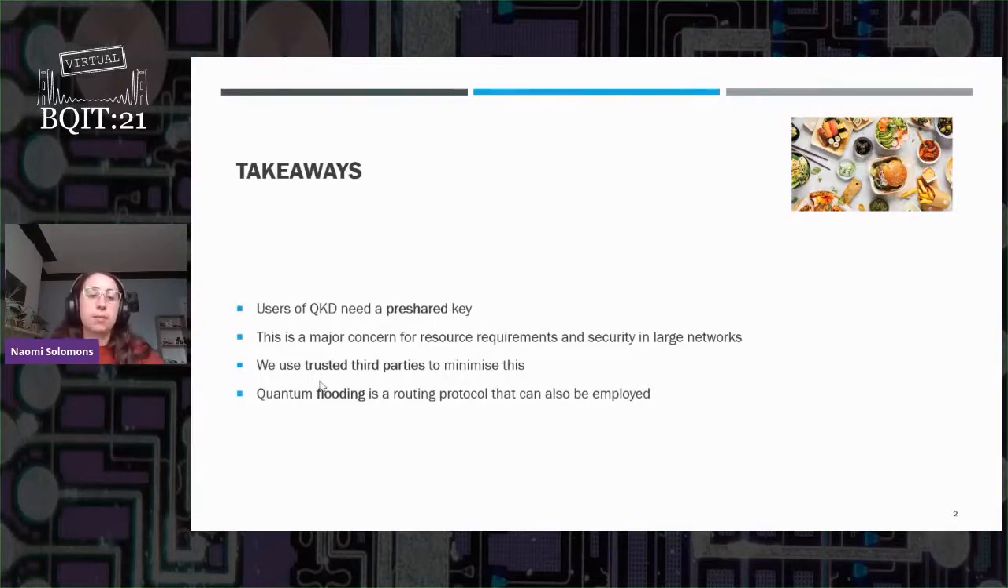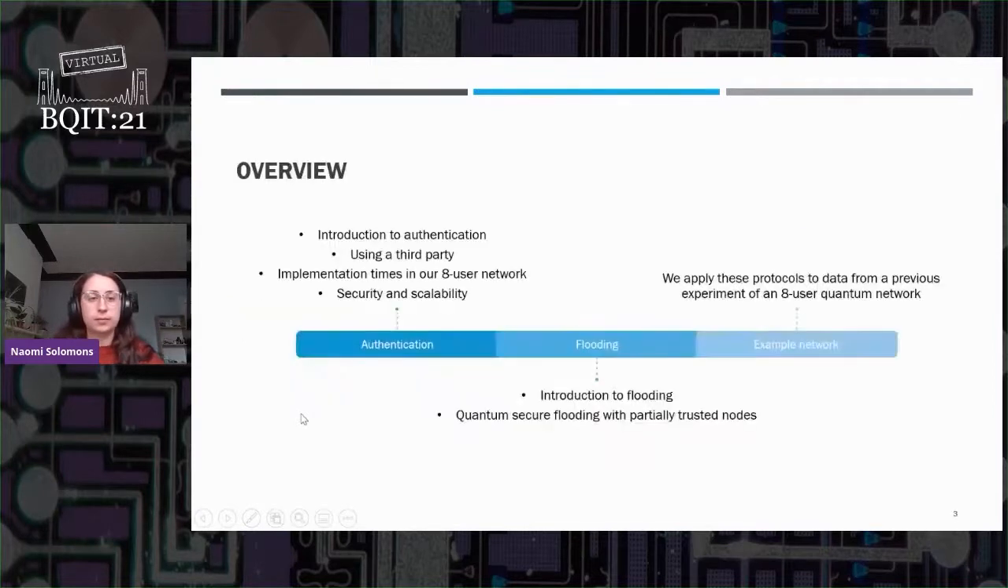We're going to discuss how this can be minimized using trusted third parties, and then we're going to combine it with a pre-existing protocol called quantum flooding.